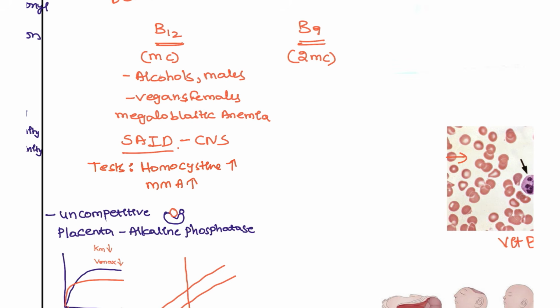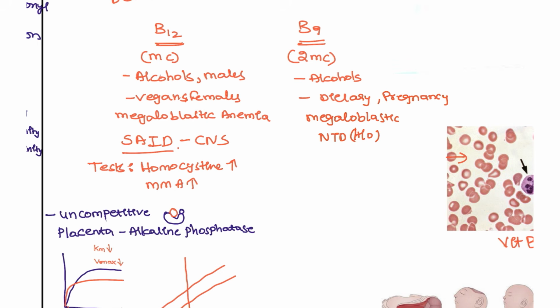Next, coming to B9 deficiency, again this is also seen in alcoholics, and in females it is a dietary deficiency, not with vegans, just a dietary deficiency. These patients will have megaloblastic anemia, and if they are pregnant patients, obviously there might be a history of NTDs, right? What is the test that you are going to do?